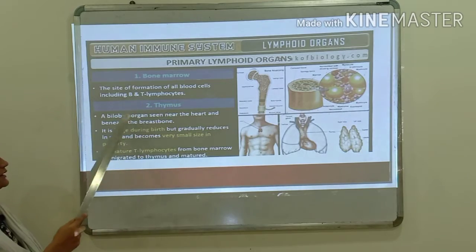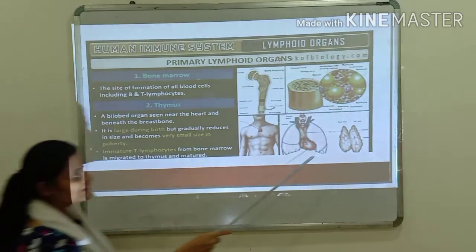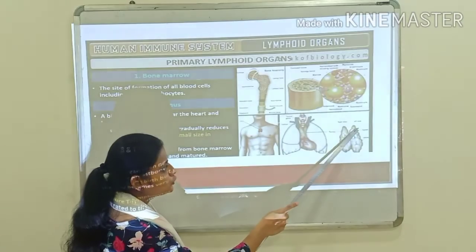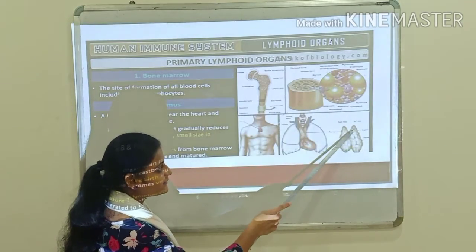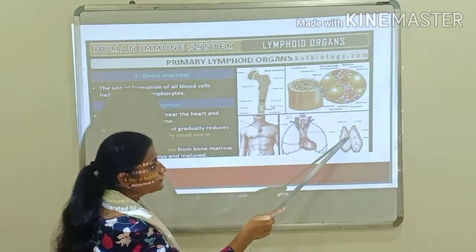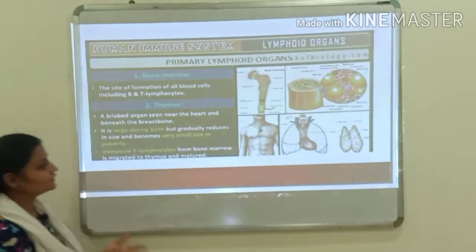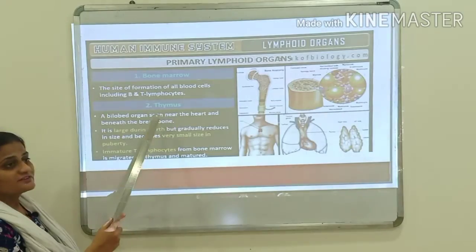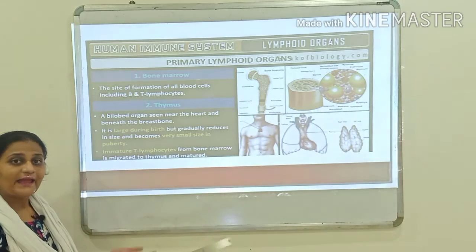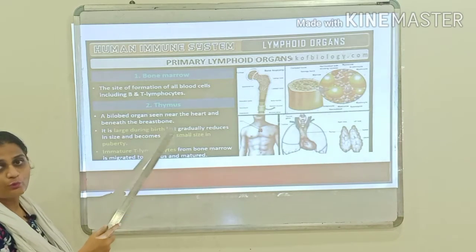The second primary lymphoid organ is the thymus, which is a bilobed organ. You can see here in this diagram, two lobes are there. This is the first lobe and this is the second lobe. It is seen near the heart and beneath the breastbone.